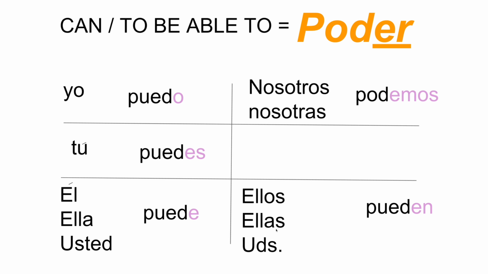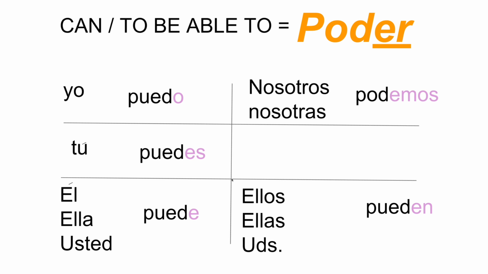And if I say ustedes pueden, now it means you all can. It no longer means they can. I always encourage my first year students, maybe even my second year, go ahead and use these people. And if someone who speaks Spanish says, oh, you don't have to have those, they are exactly right. You do not have to have them. But until you know them well, you need to use them.